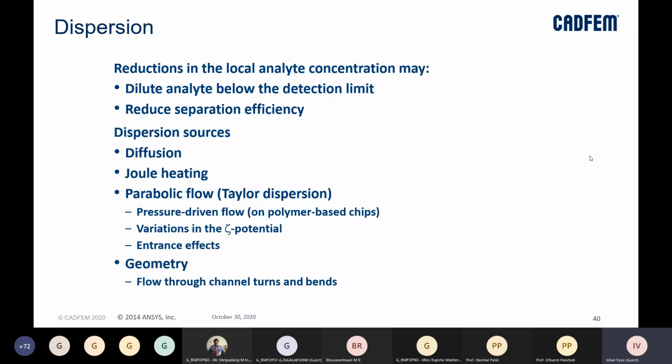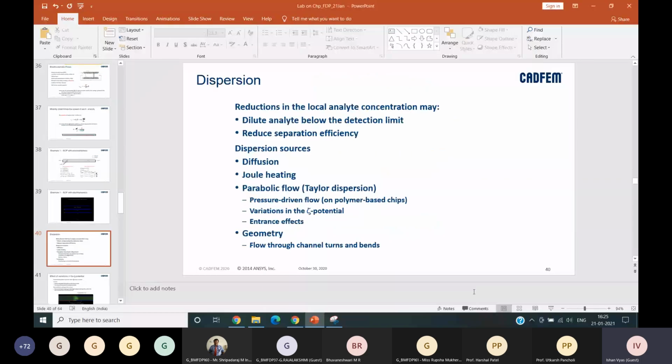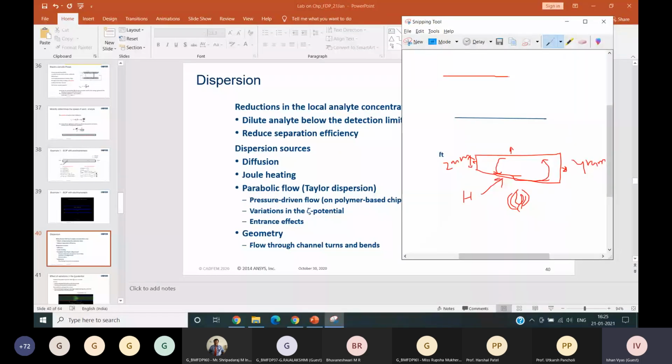So parabolic flow, if I can help you understand, whenever there is a channel, right? Let's say these are the walls of the tubes. I'm just drawing a 2D version of a, let's say, a cylindrical channel, or it can be any type of channel.